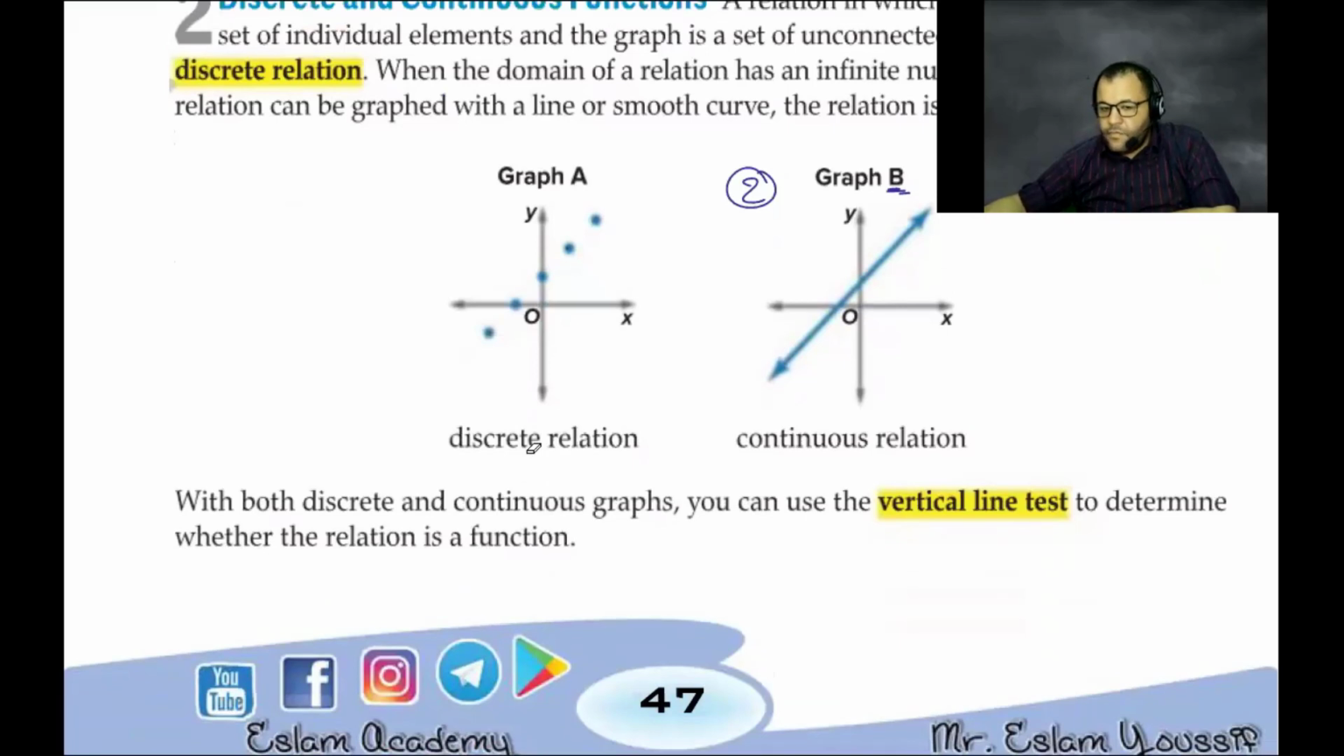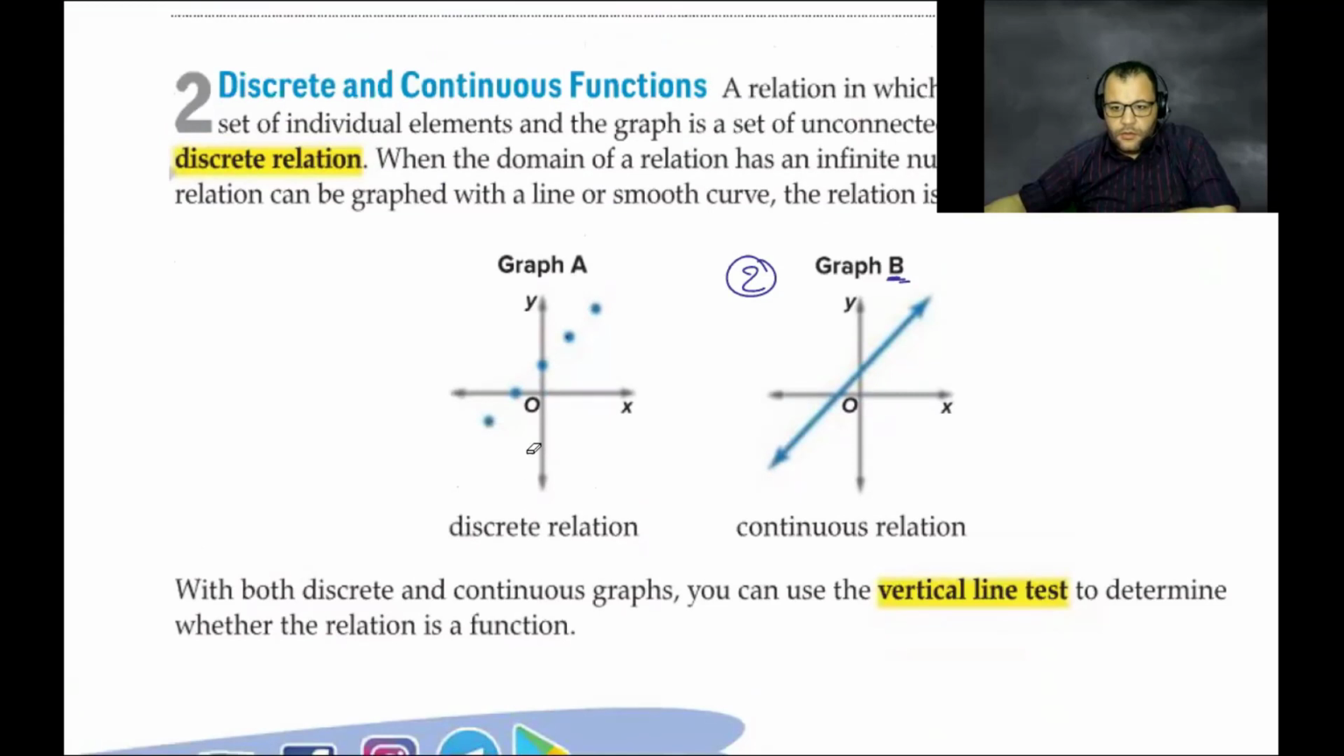I didn't understand it. Again for this one: is this relation connected together? These points, are they connected together? Is there a gap between them? Yes. So it's called discrete.